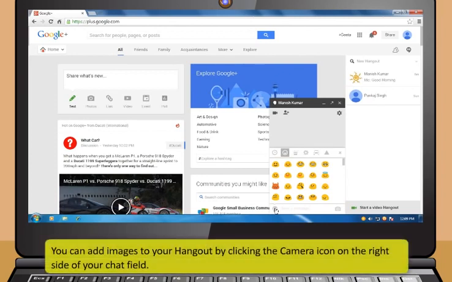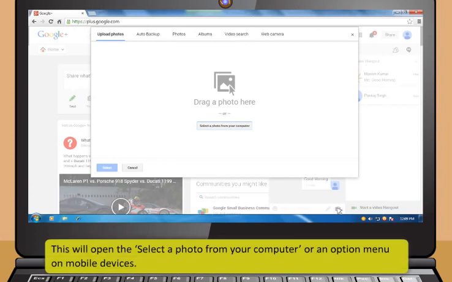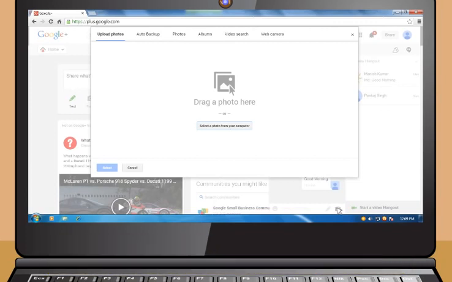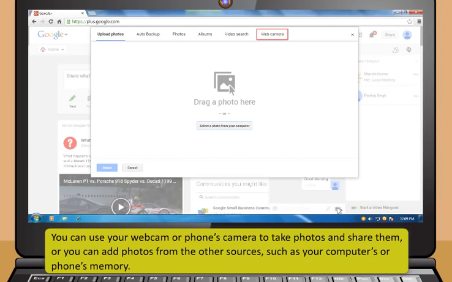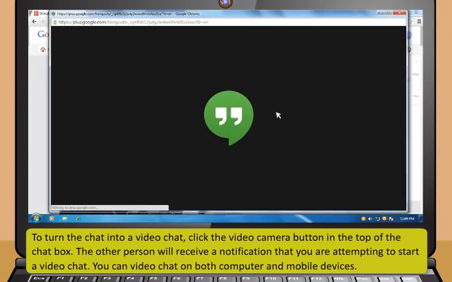You can add images to your Hangout by clicking the camera icon on the right side of your chat field. This will open the Select a Photo from your computer or an option menu on mobile devices. You can use your webcam or phone's camera to take photos and share them, or you can add photos from the other sources such as your computer's or phone's memory. To turn the chat into a video chat, click the video camera button in the top of the chat box.